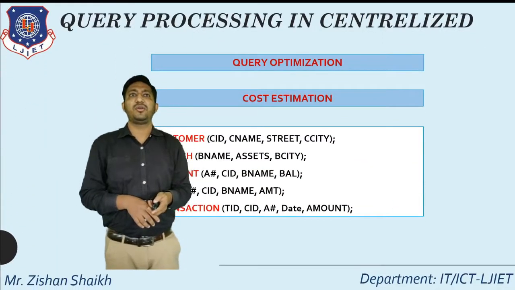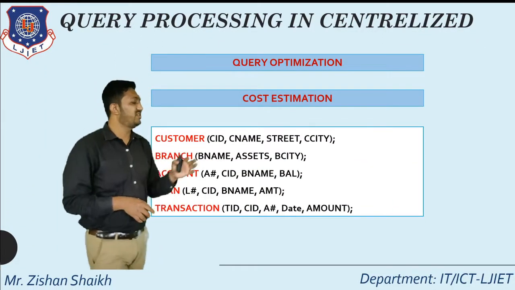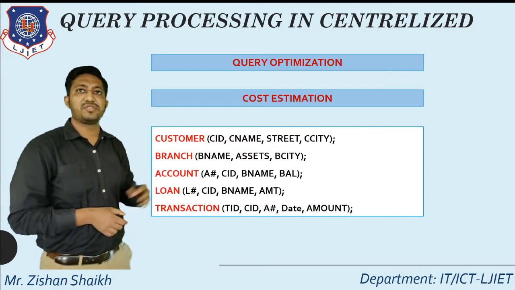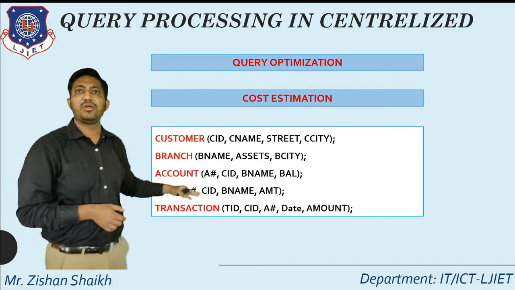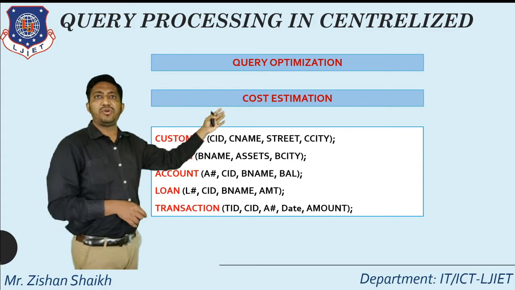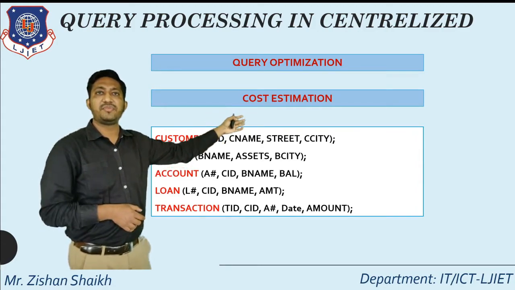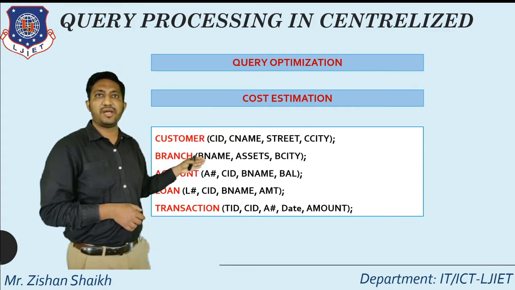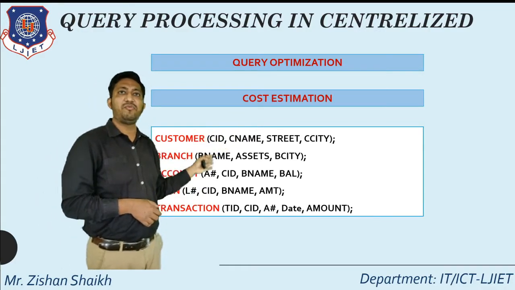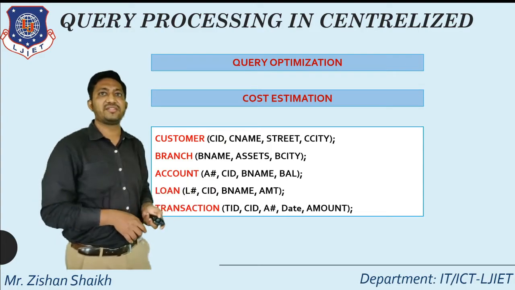For cost estimation, we are considering these tables for the example: customer, branch, account, loan and transaction. The customer table has attributes customer ID, customer name, street and customer city. For branch, we have branch name, branch asset and branch city. Other attributes will be used in further examples.